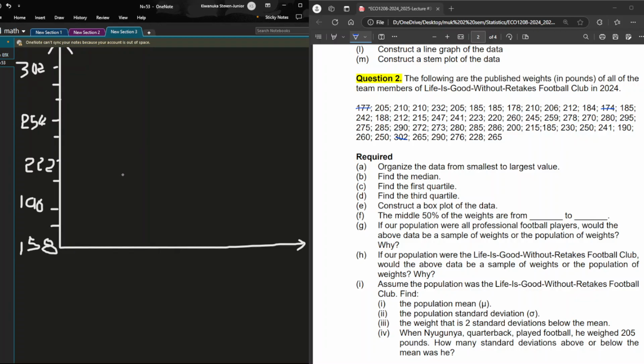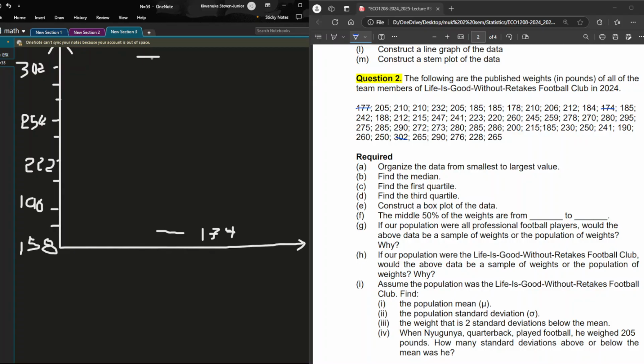So our list minimum is 174. And our max is 302. Then we find our Q1 and Q3.